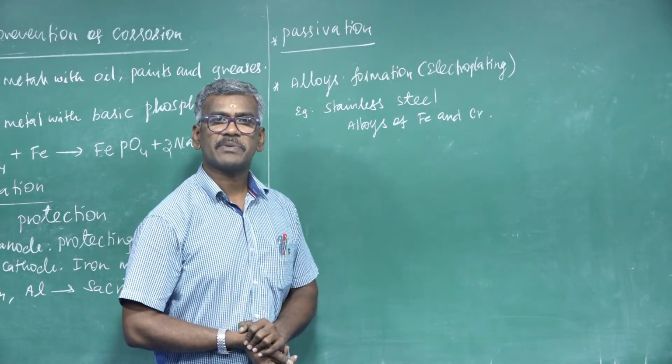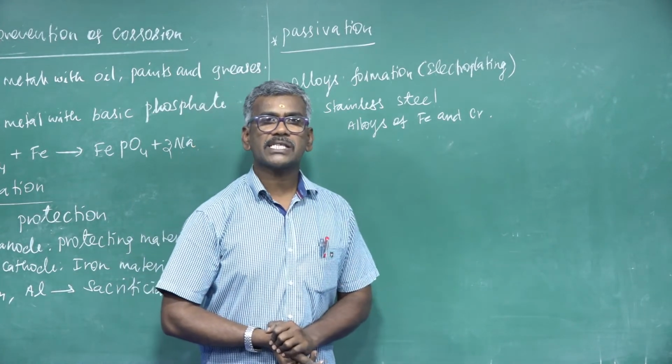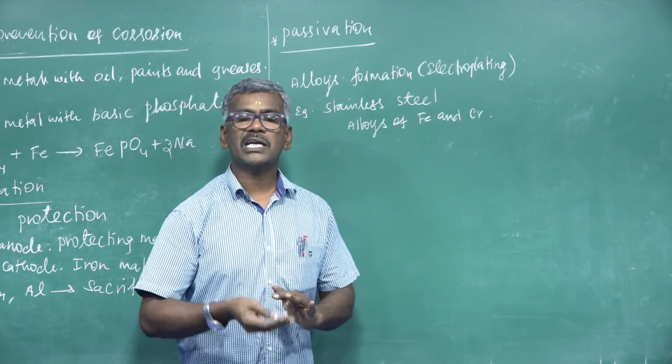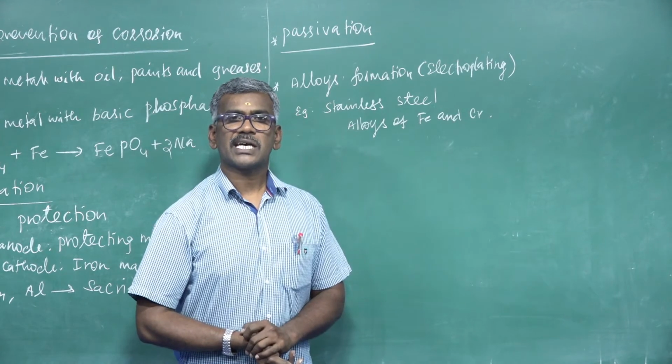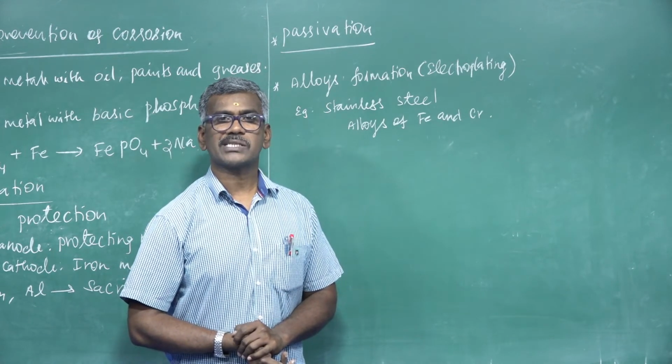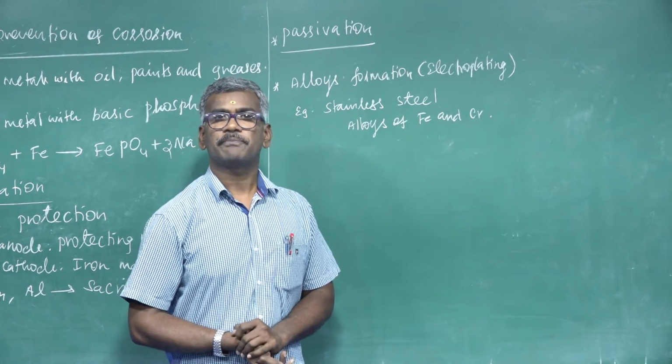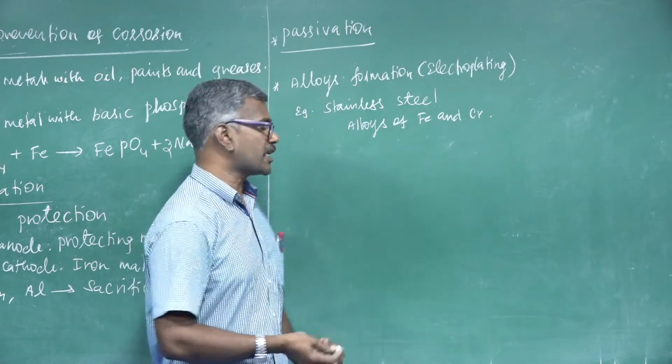Corrosion is best exemplified by the rusting of iron. Iron is oxidized with oxygen in the presence of moisture to form hydrated ferric oxide. That is the rusting of iron. This process is known as rusting. Rusting is nothing but an electrochemical cell.